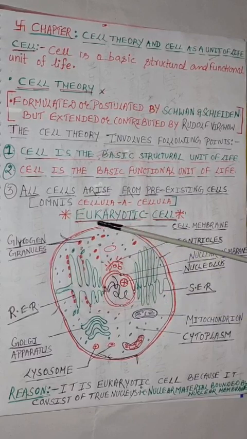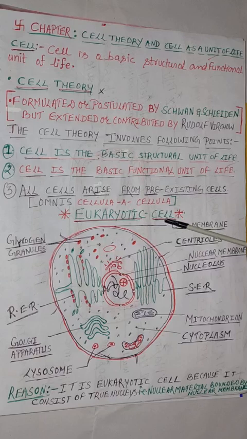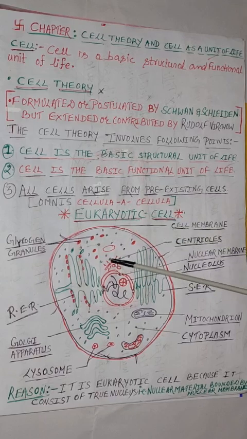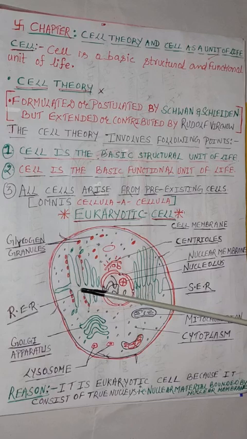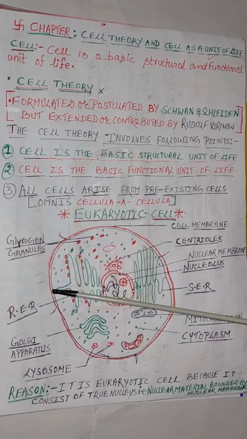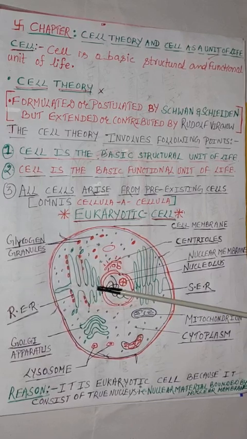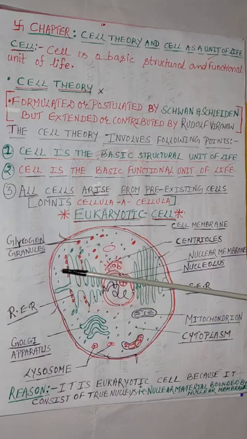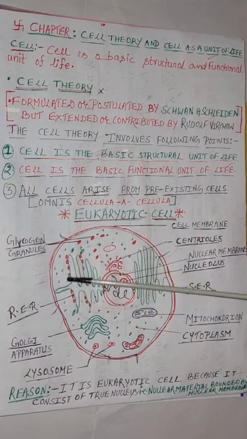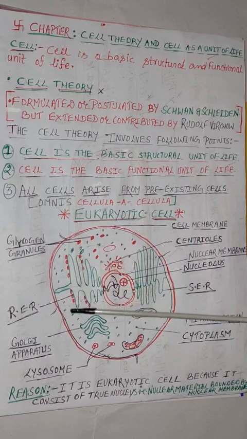This is, we have drawn eukaryotic animal cell. So we have centrioles or centrosome, isn't it? And these extending bodies from the nuclear membrane up till cell membrane are your endoplasmic reticulum. And children, these red dots, granular bodies, are nothing but ribosomes.